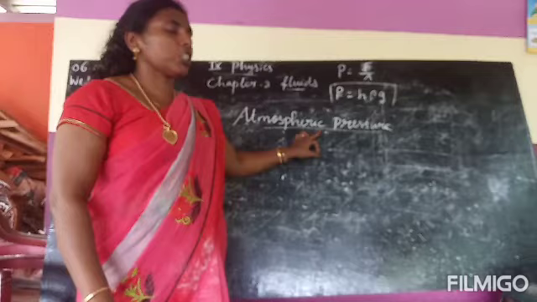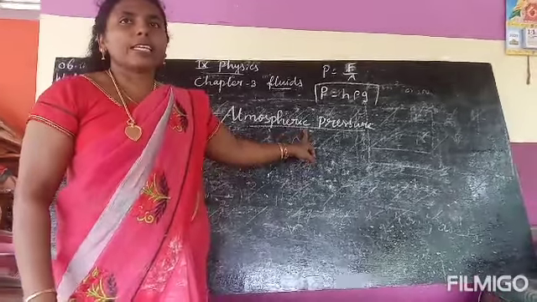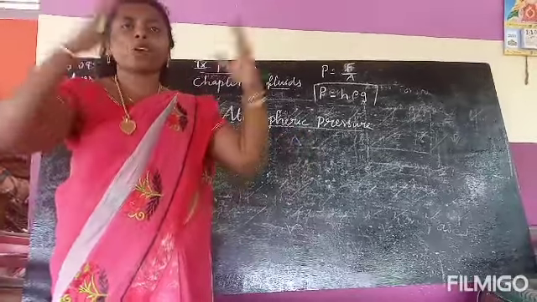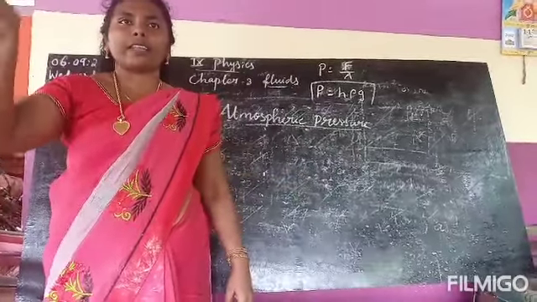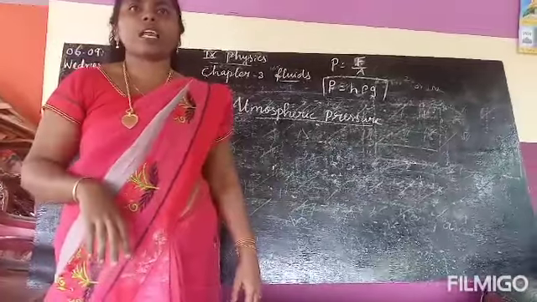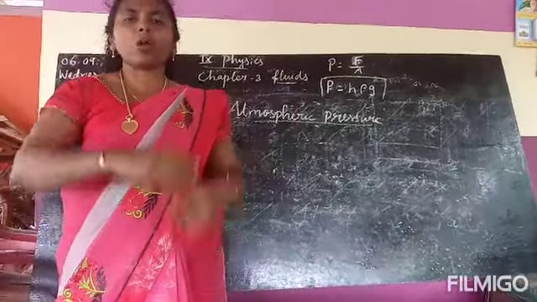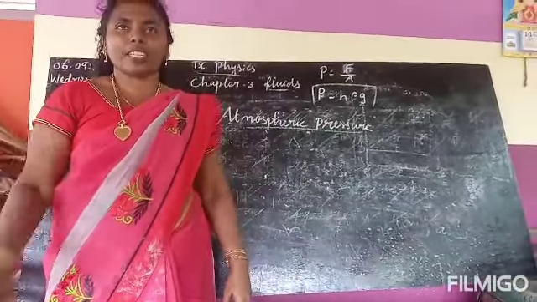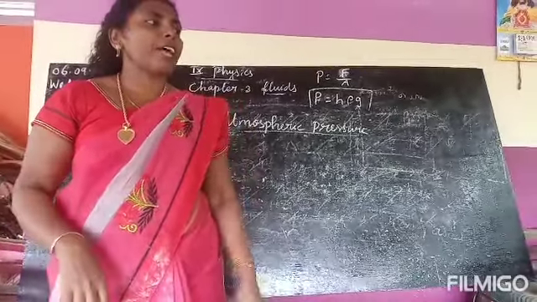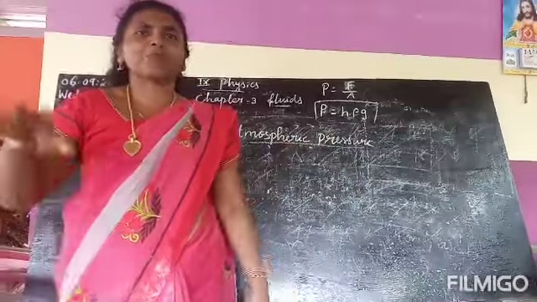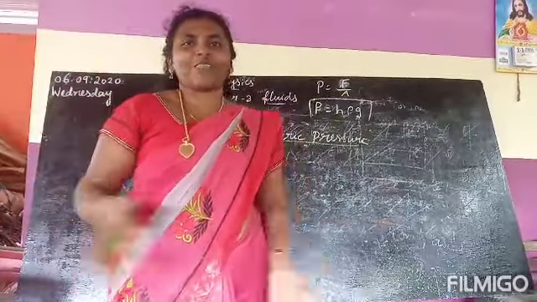I am saying the definition for atmospheric pressure.